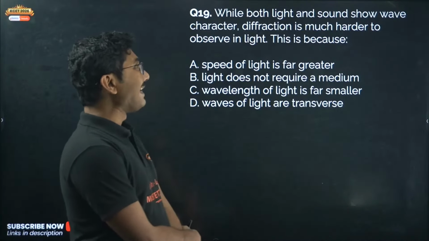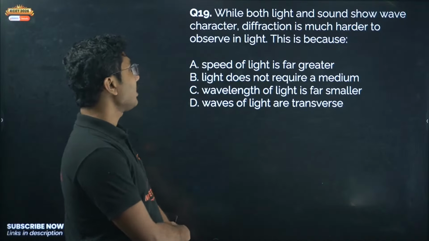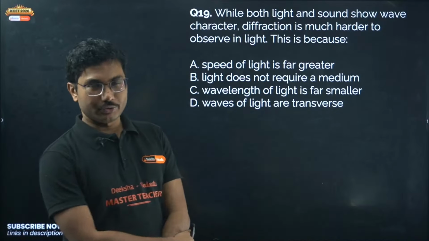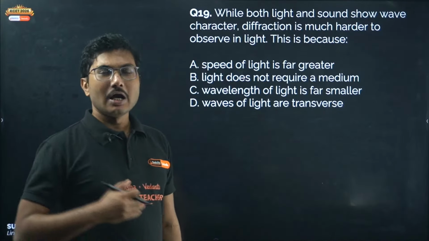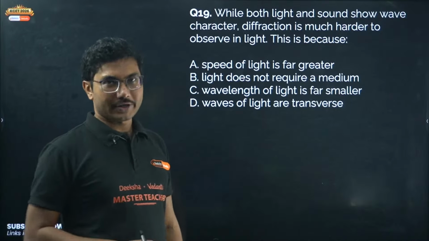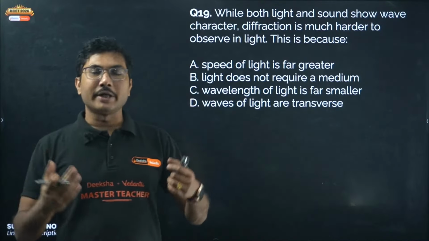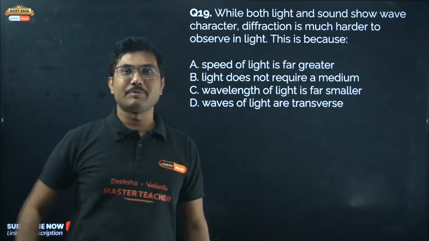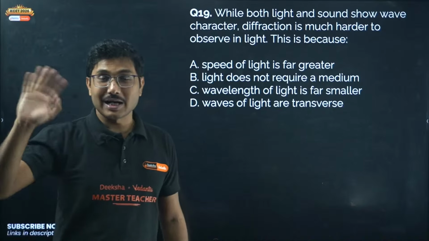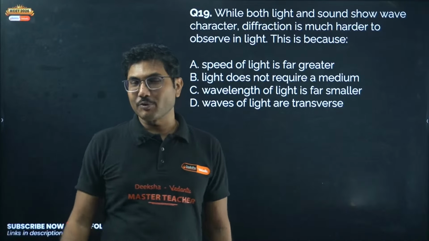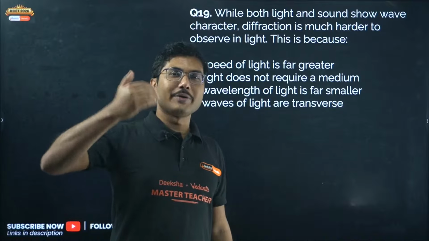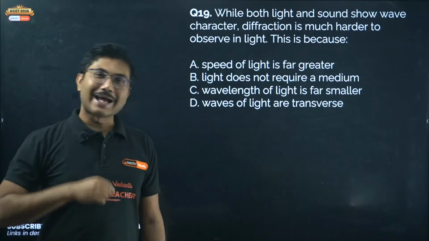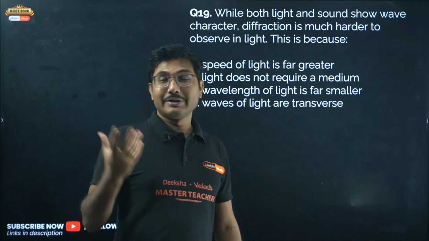While both light and sound show wave character, diffraction is much harder to observe in light. Diffraction of light is much more difficult to observe, but sound waves easily show diffraction. For example, if you call someone from behind a wall, someone on the other side of the wall, hi Shankar, how are you? Shankar will be able to hear his name from the other side. Why? Because the sound wave is actually diffracting over the top of the wall, as it has a very large wavelength, and we sometimes ignore it. We think it is very natural.